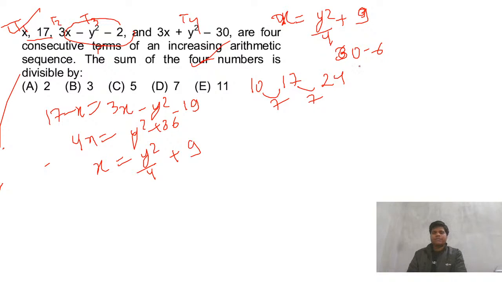That is coming fine. Great. 30. So okay, this is creating a problem. This will not work here. Let's go with the next value.